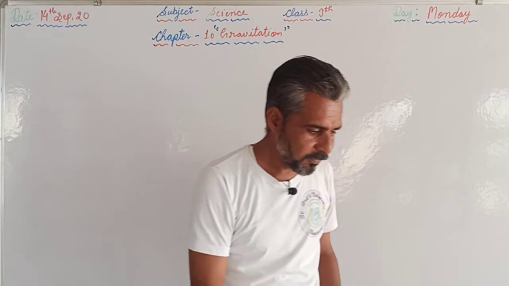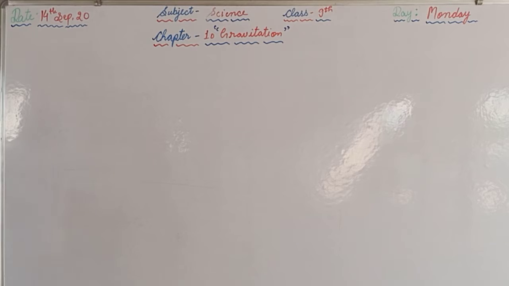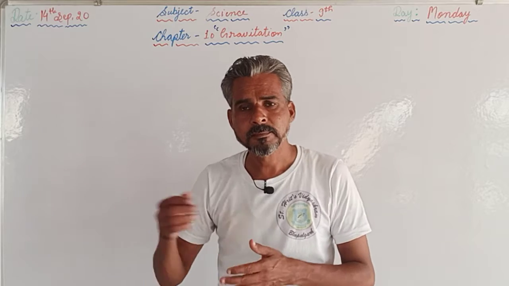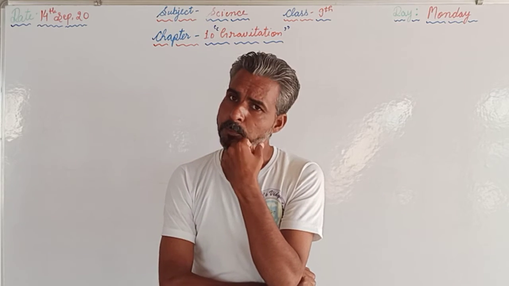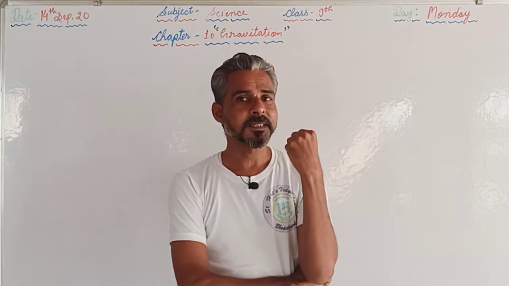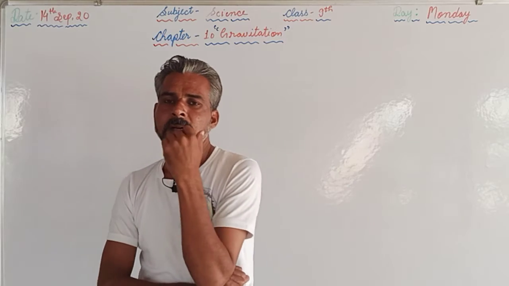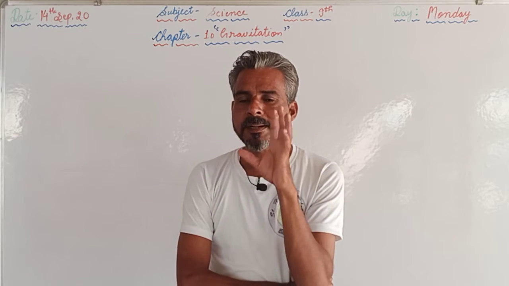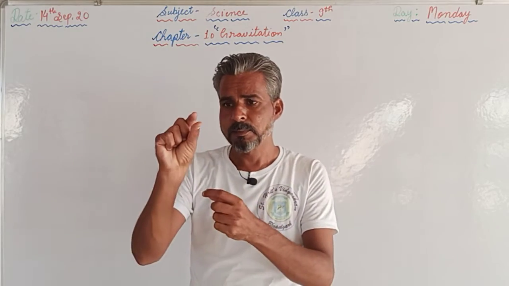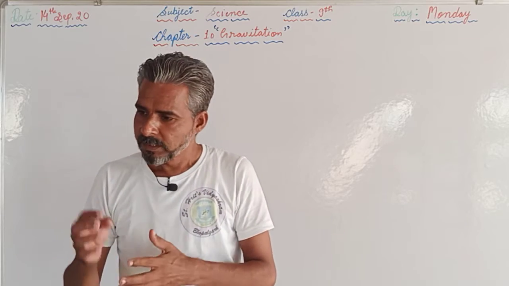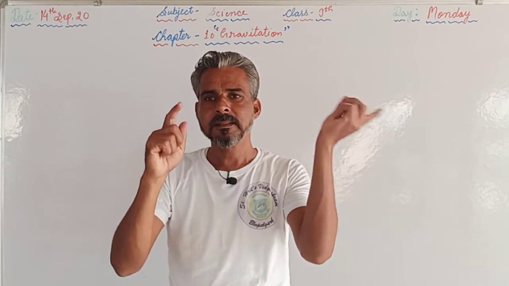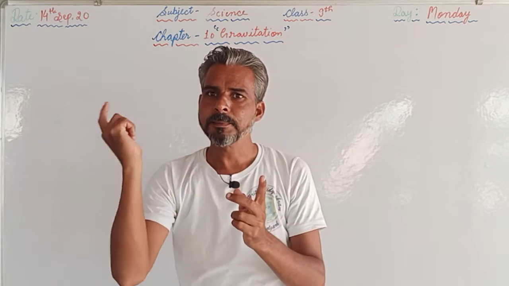Now question number 4. If the moon attracts the earth, why is the earth not moving towards the moon? That is also a common question. If the force of attraction is there, then the object should move towards the other object. So we have taken one example. We have discussed many times that we can take one pebble. A pebble means one small stone, and we can tie that with the help of a thread, and we will revolve that. If we revolve that, it is revolving due to the centripetal force.